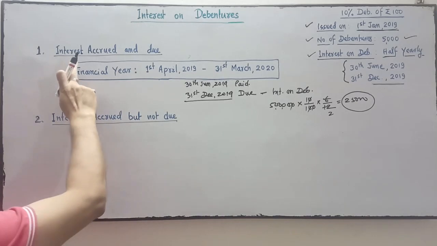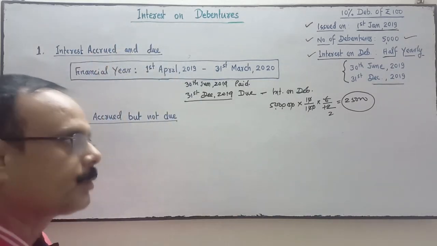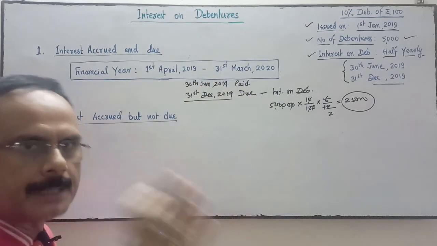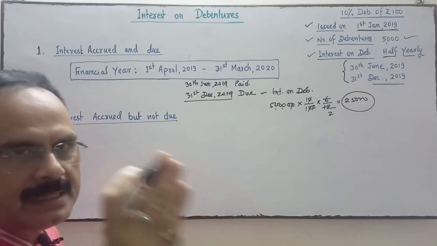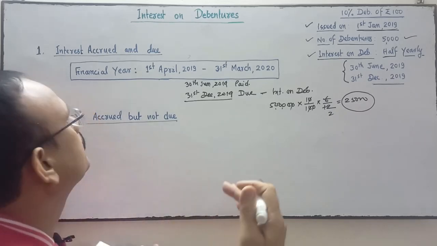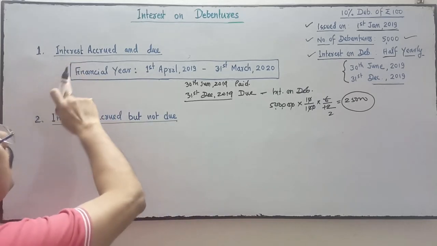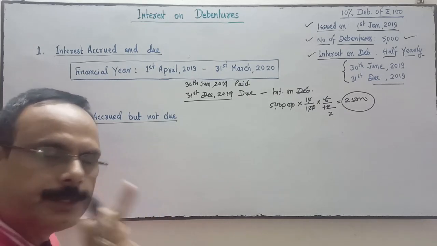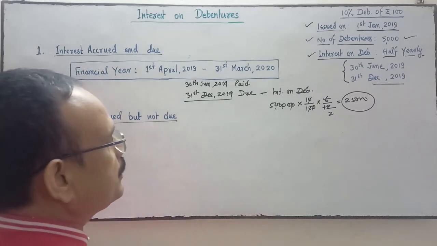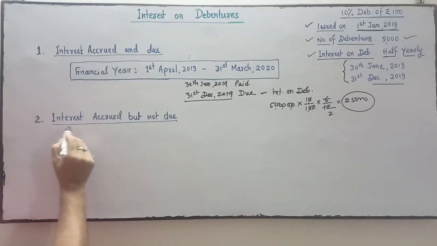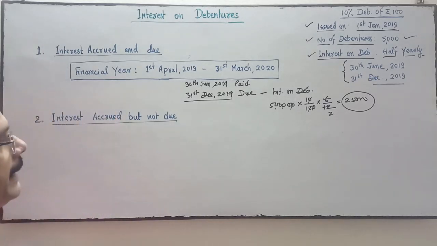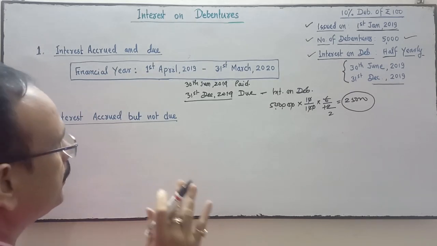This comes under interest accrued and due. It is accrued. The due date has come but it is not paid. So this interest is called interest accrued and due. Is it clear? What is interest accrued and due? Now here, the second is interest accrued but not due. Is it clear? Interest accrued but not due.